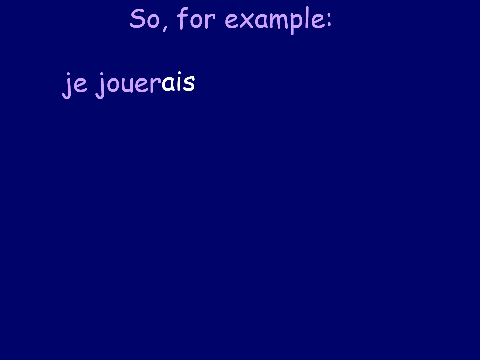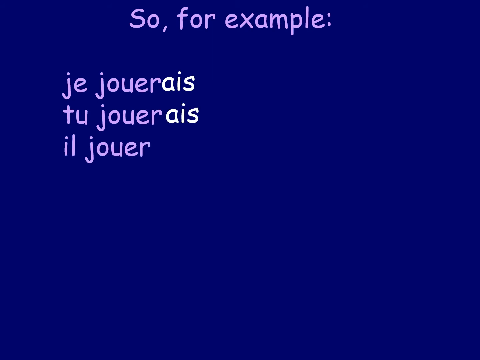So the last time we put just AI on the end for the future, that's I will play, je jouerai, with AI on the end. But with AIS on the end, it's I would play. So it's slightly different, but it's very precise. As I've said already, if you can use this tense, the examiner is very impressed by people being able to use these tenses properly. So tu jouerais, put AIS on the end, you would play.